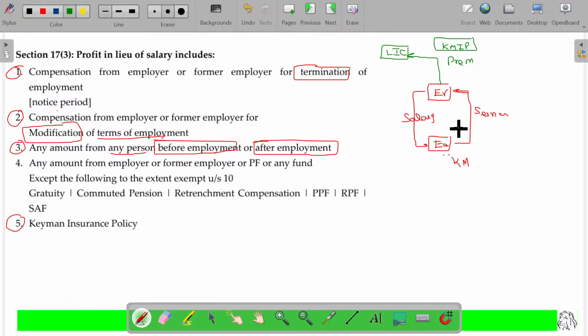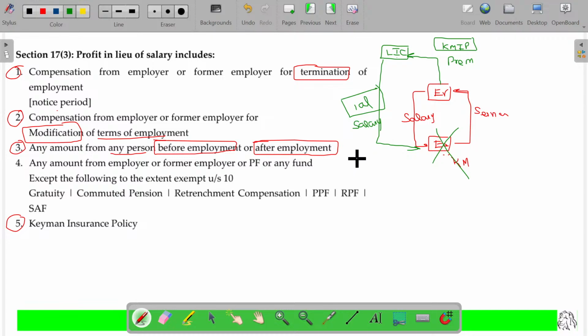So something happens later on. Then the employer demands, "Sir, an unexpected thing happened. Kindly give a compensation." Now LIC gives the compensation. If LIC gives the compensation to the employee, say 10 lakh rupees, then any compensation the employee receives from LIC will be part of salary, otherwise profit in lieu of salary under Section 17, clause 3.